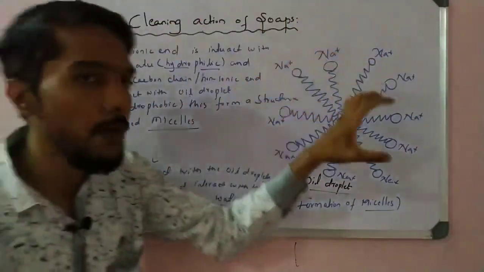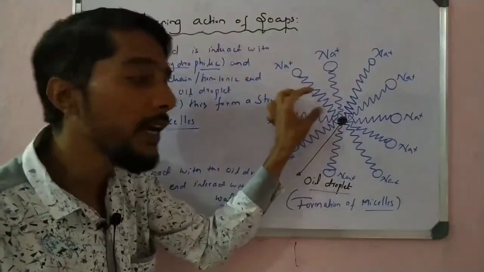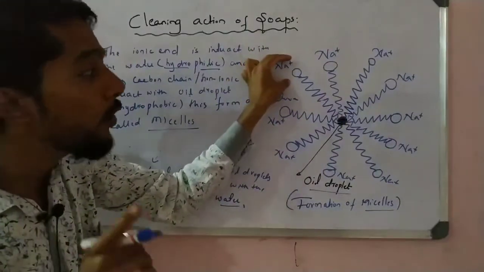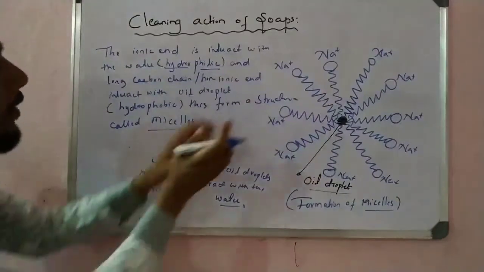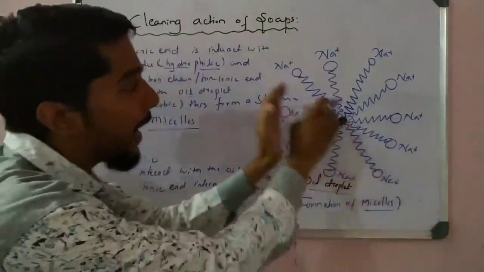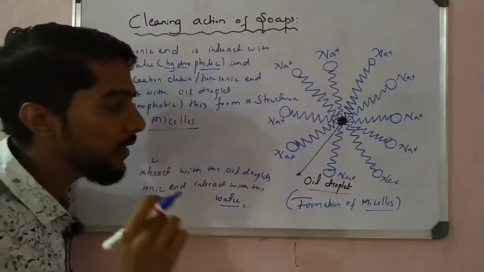We see in the diagram, there are three parts: one is the tail part, that is the non-ionic end, and one is the ionic end, right? So the ionic end is called hydrophilic and the non-ionic end is called hydrophobic, right? So one part interacts with the water and one part interacts with the oil, and this forms a structure called a micelle structure. That is a very simple definition of a micelle structure.